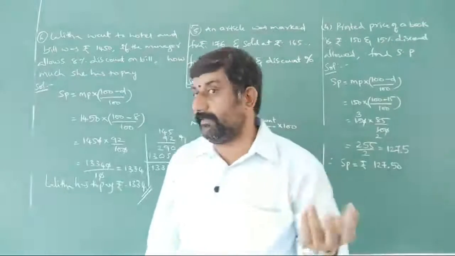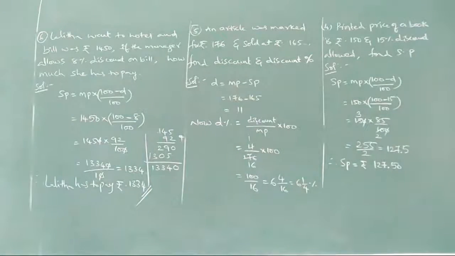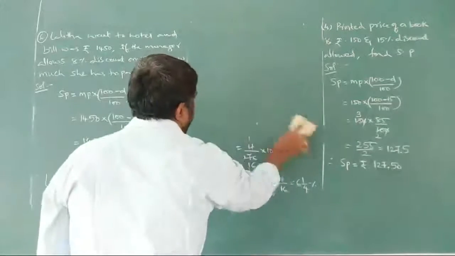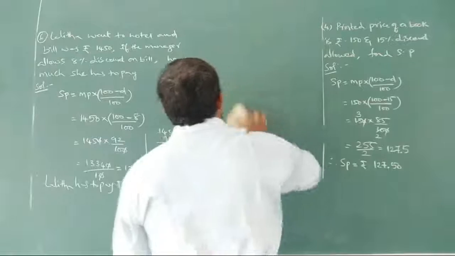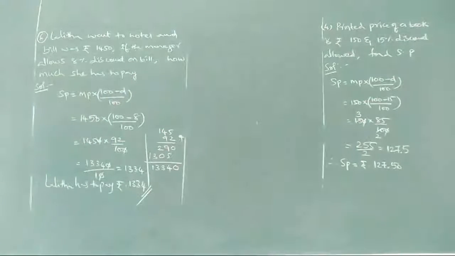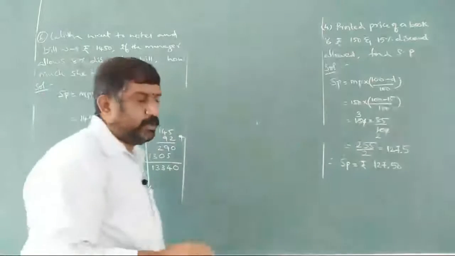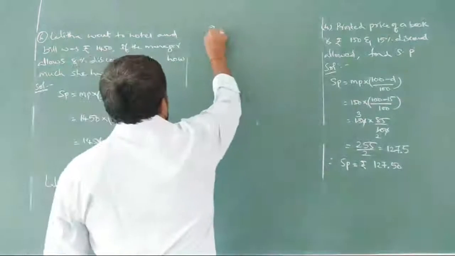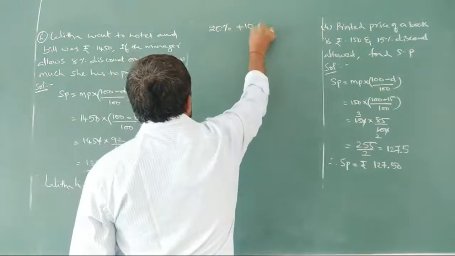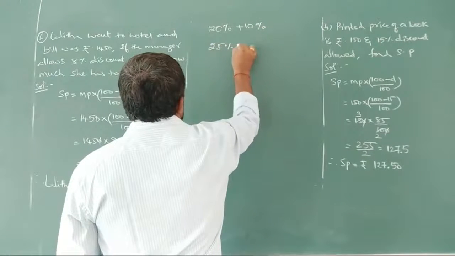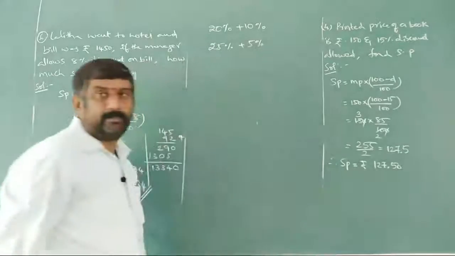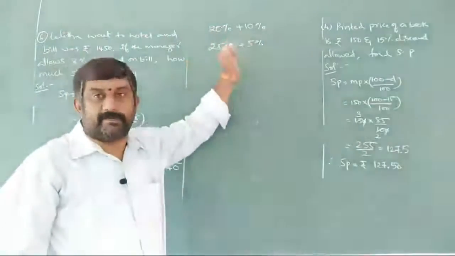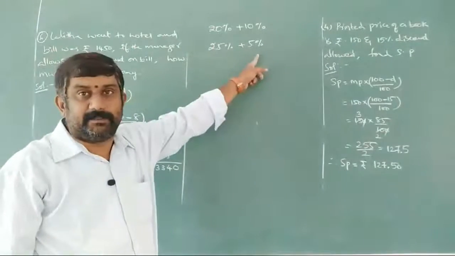How they will present them: 20% plus 10%, 25% plus 5%.